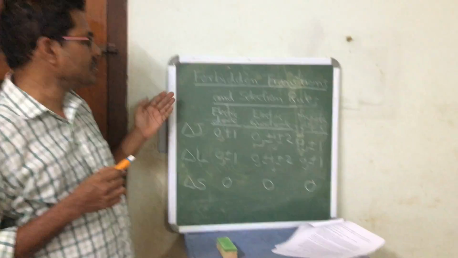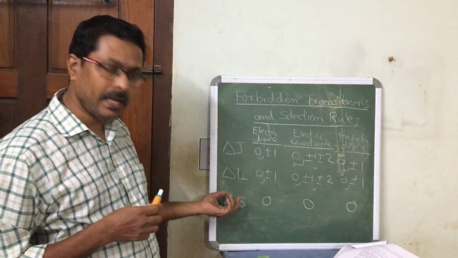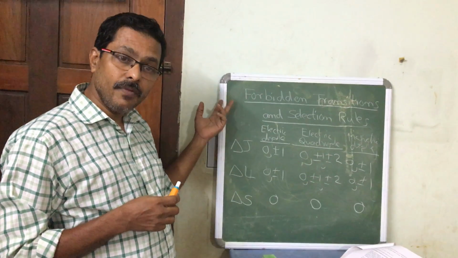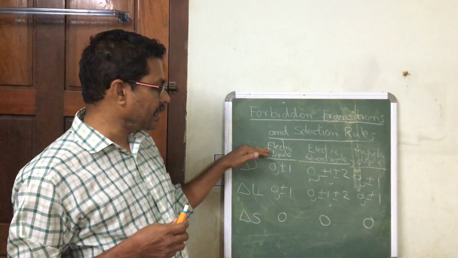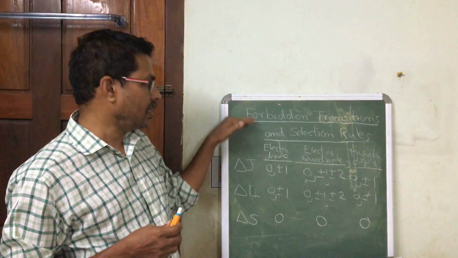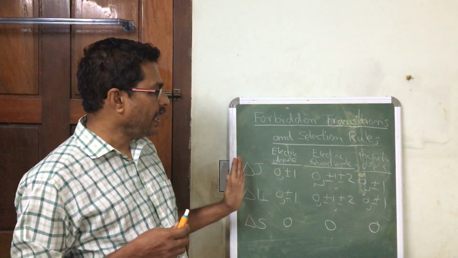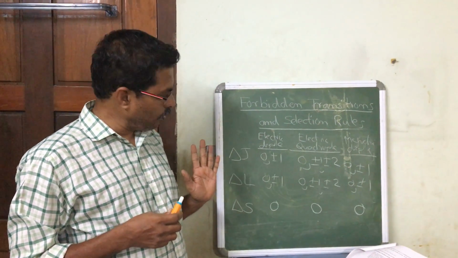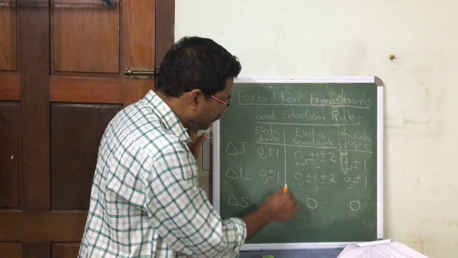And that is about this concept of forbidden transitions. So a transition which is not allowed under electric dipole moment transition is termed a forbidden transition, and these are the selection rules.